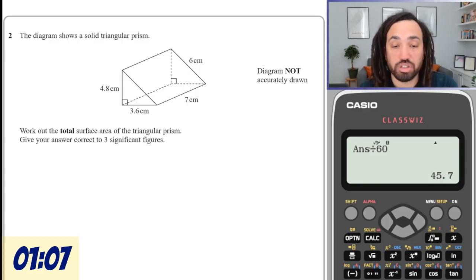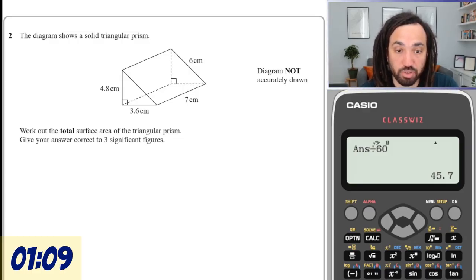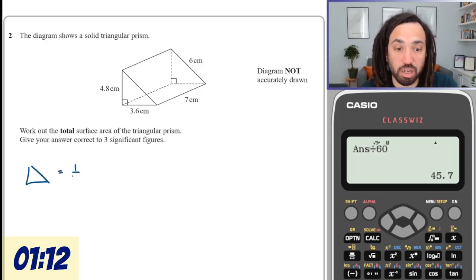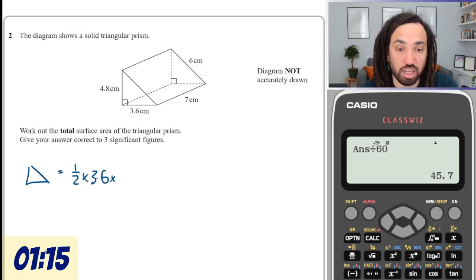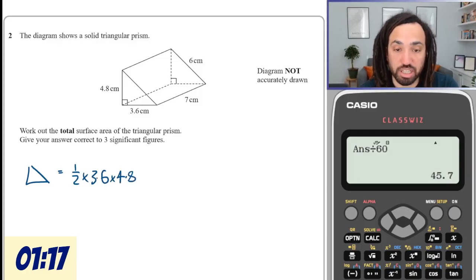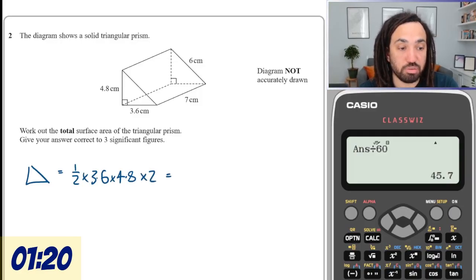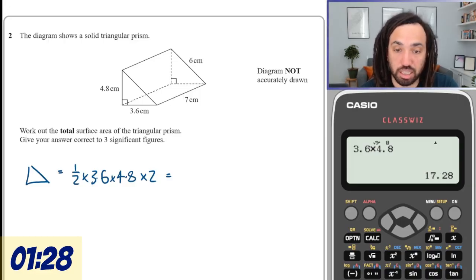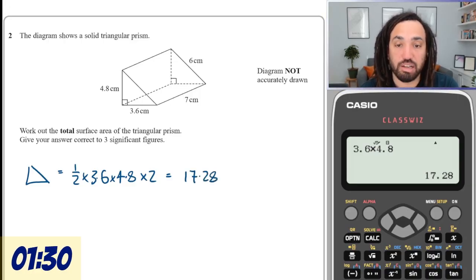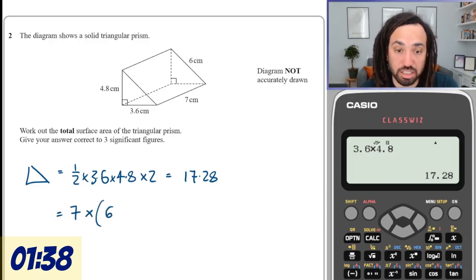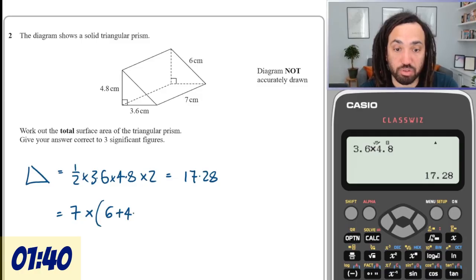Next one, the total surface area. For the triangle, it will be 1/2 times base times height, of which there are 2 of those triangles, so that will just be 3.6 times 4.8, which is 17.28. And then all of the other sides have a length of 7. One has a side length of 6, the other has a side length of 4.8, and the other has a side length of 3.6.